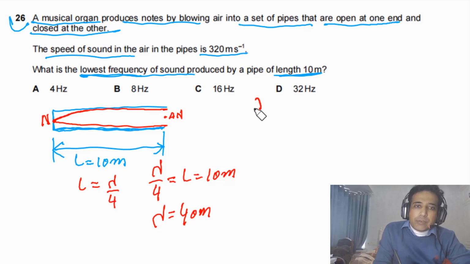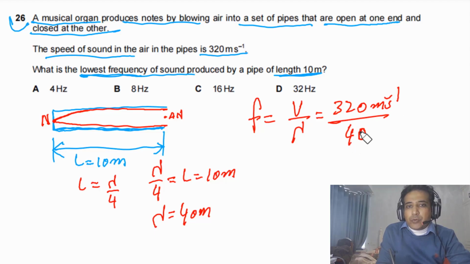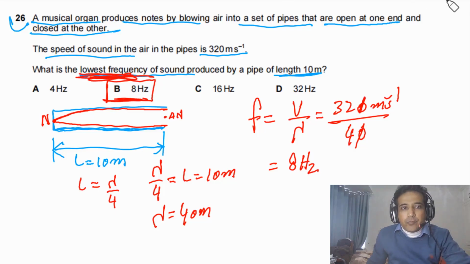We need to calculate frequency. So frequency is equal to v divided by lambda. The value of v is given, that is equal to 320 meters per second. The value of lambda is equal to 40. So we can simplify, we can cancel this 0 with this 0, so we get 8. So this one is the lowest frequency. So the answer for this question has to be B. It's very important, the question is asking you the lowest frequency.